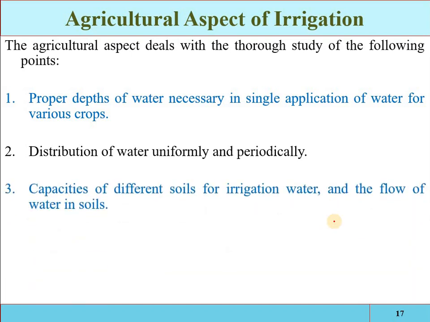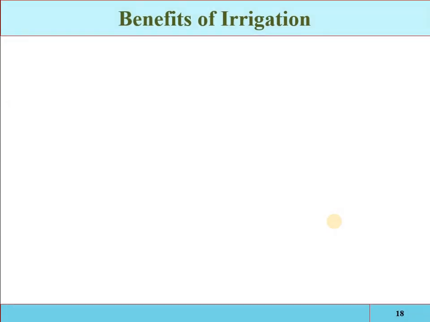Capacities of different soils for irrigation water. We have to assess the soil. We have to find out the types of the soil. We have to find out the porosity, the field capacity, the storage capacity of the soil, so that when the irrigation will be required and how much irrigation will be required, and also reclamation of waste and alkaline soil. So these are the agricultural aspects. If we are going on this side, that is the agricultural aspect of the irrigation.